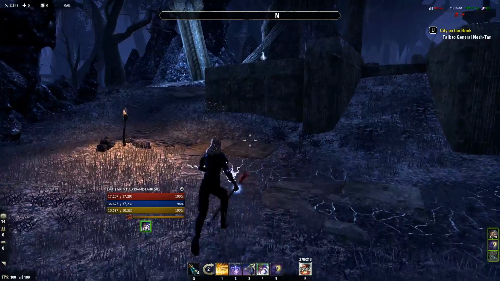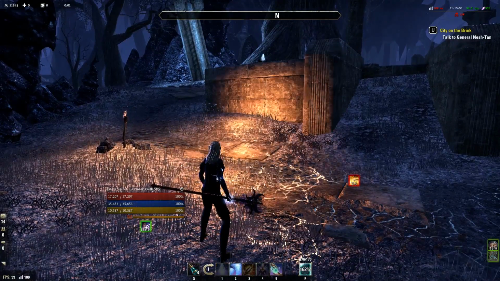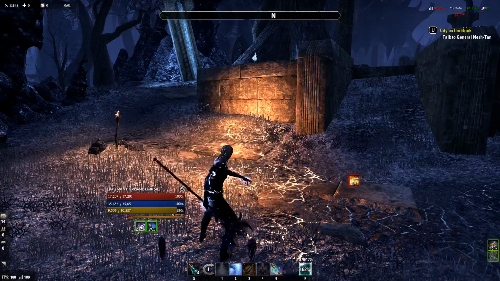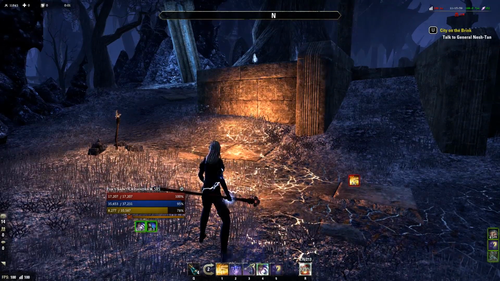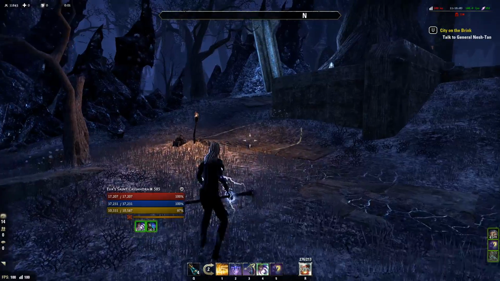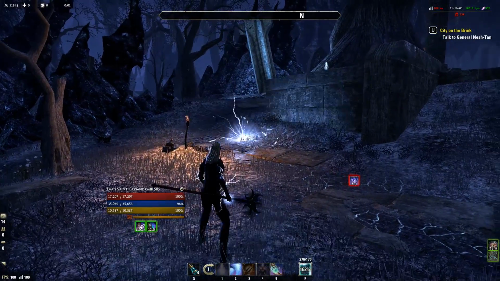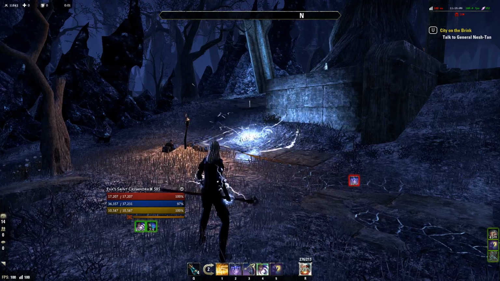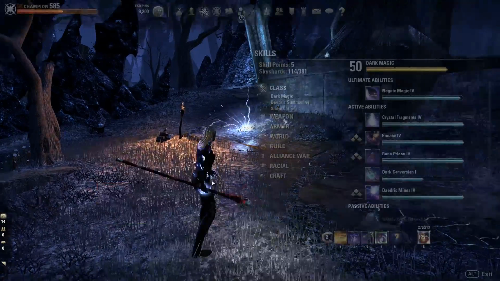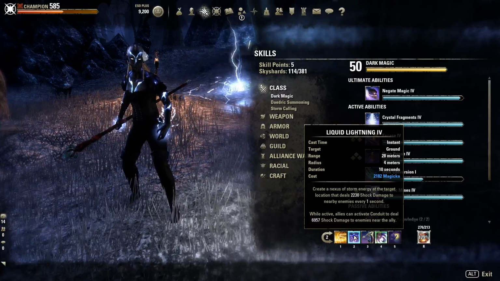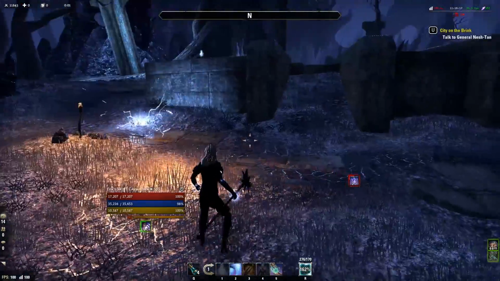You can do the same with the Blockade. Again, when I use a channeled skill, it doesn't work till I'm back. But with everything else it works. For example, this Liquid Lightning. This animation is really long and slow, but it's gone. That's because those abilities are instant cast. You see the cast time is instant, so you can do that. And you should do that.